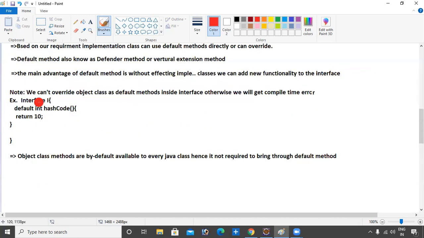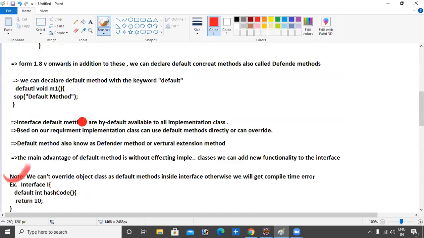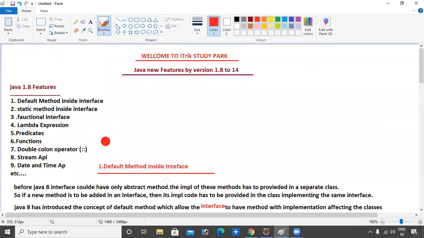We cannot override Object class methods inside the interface. This is the limitation. Why? There is only one reason: Object class methods are by default available to every Java class. Hence, it is not required to bring them through the default method. Now, can I go with the practicals?